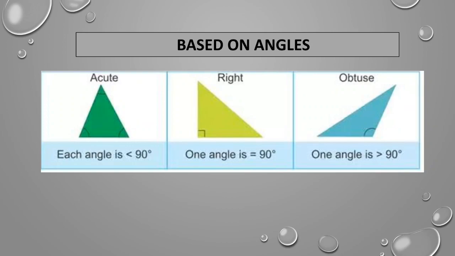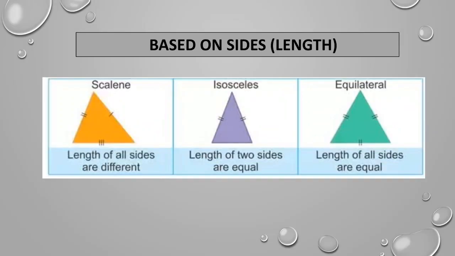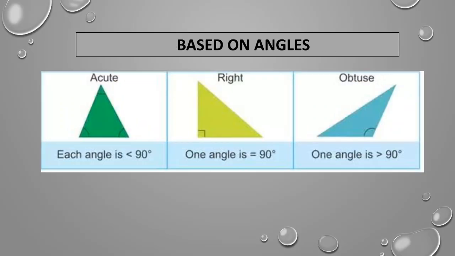If any one of the angles is 90 degree, we call it a right angled triangle. If an angle is more than 90 degree, it is an obtuse angled triangle. So you have 6 types of triangle: equilateral, isosceles, scalene, acute angled, right angled and obtuse angled triangles.